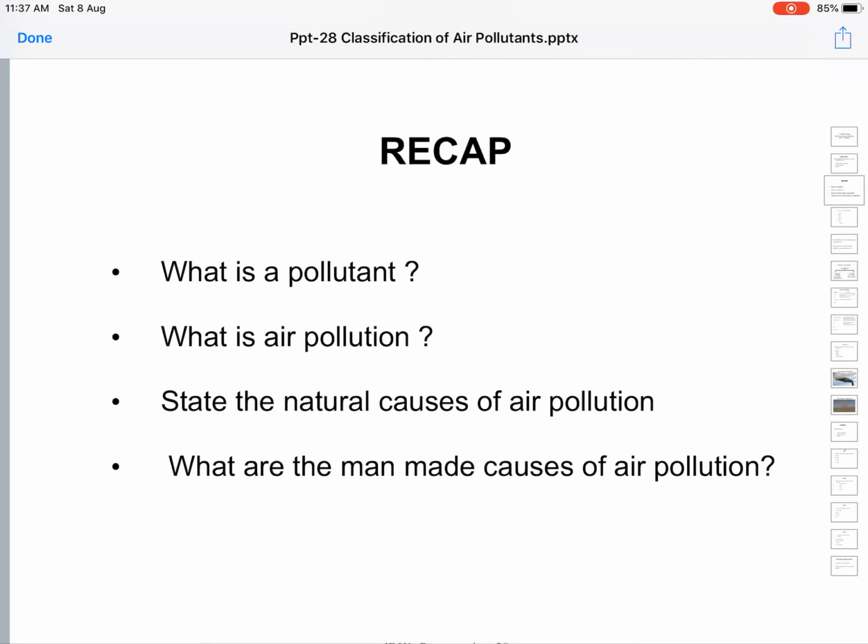A few are volcanic eruptions. Whenever volcanoes erupt, they release enormous quantities of ash, other gases like oxides of sulfur, oxides of other chemicals, as well as hot magma, which is called lava.